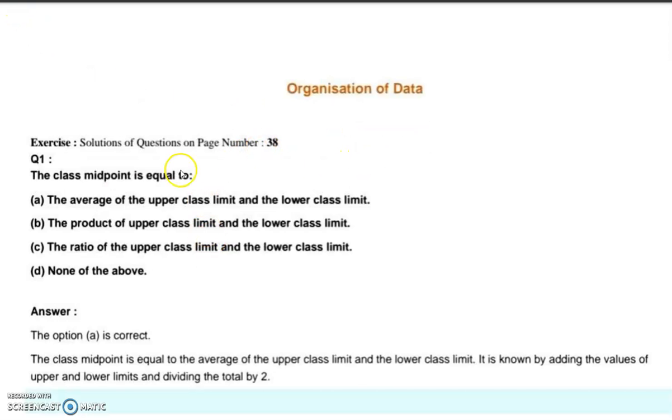Then, organization of data. The class midpoint is equal to the average of the upper class limit and the lower class limit, the product of the upper class limit and the lower class limit, the ratio of the upper class limit and the lower class limit, or none of the above. The answer is A. The class midpoint is equal to the average of the upper class limit and the lower class limit. So we have to add the upper class limit and lower class limit and divide it by 2.